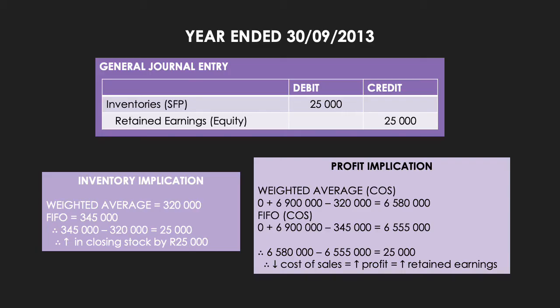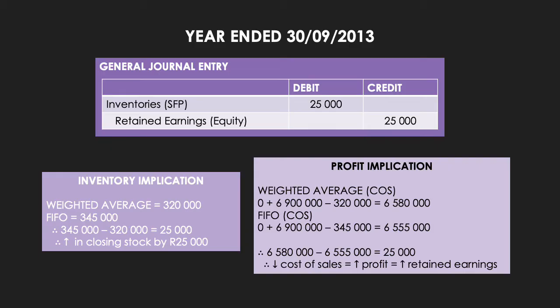So first things first, if you look at the inventory implication, at the end of the 2013 financial year, on the weighted average method, the closing stock has a value of 320,000 Rand. However, we know that we are now using the FIFO method of valuation, and according to the FIFO method, the value of the closing stock should be 345,000 Rand.